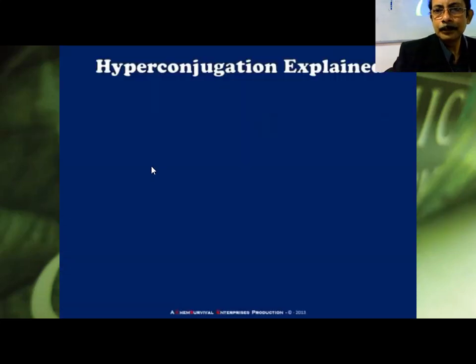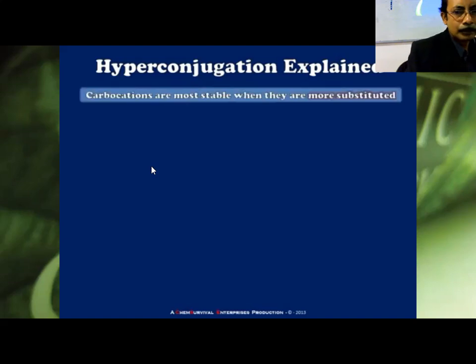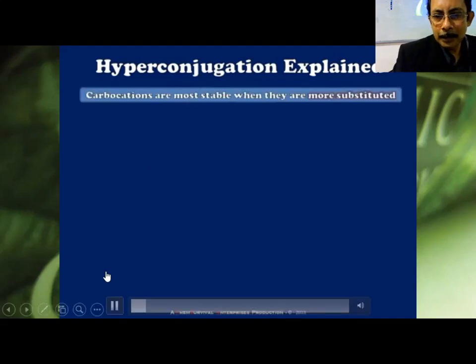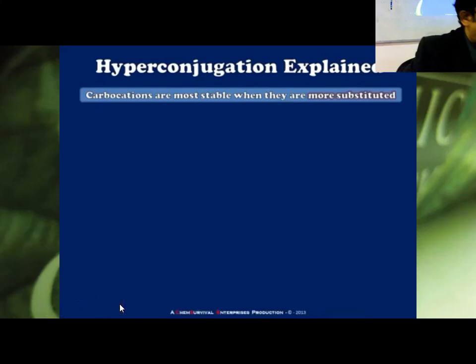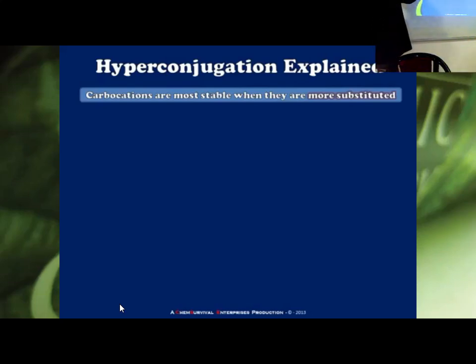Hey everyone, Professor Davis here again to talk to you a little bit about hyperconjugation, specifically how it applies to carbocations. Primary and secondary. Carbocations are most stable when more substituted. Primary and secondary radical. For example, this one is a primary radical and this one is a secondary radical.